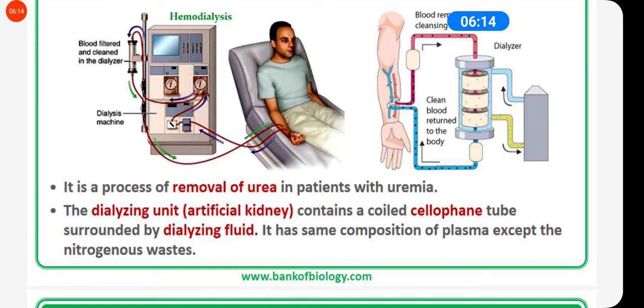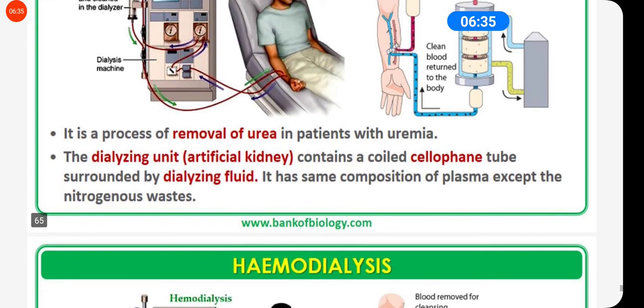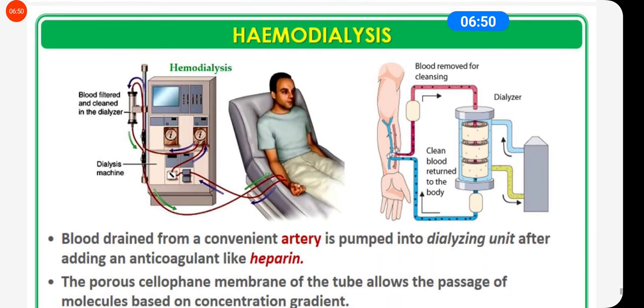Fine. So the blood which is free from nitrogenous waste is then warmed and introduced into the patient's body, after making it isotonic. Okay. So the dialyzing unit, the artificial kidney, contains a coiled cellophane tube surrounded by a dialyzing fluid, and that fluid has the same composition as plasma, only it does not contain nitrogenous waste. That is why it takes the nitrogenous waste from the patient's blood.